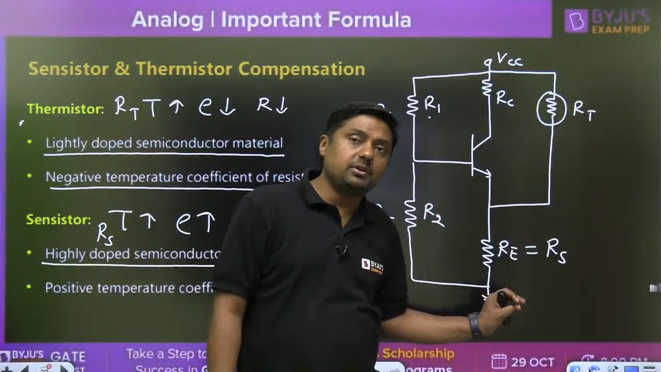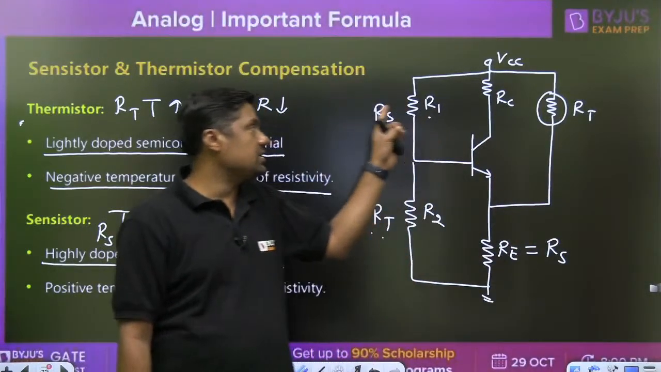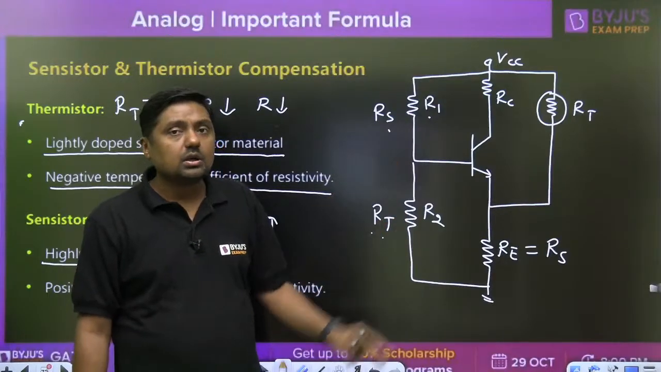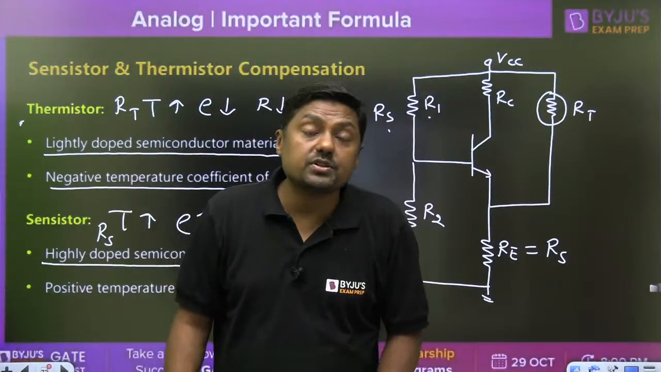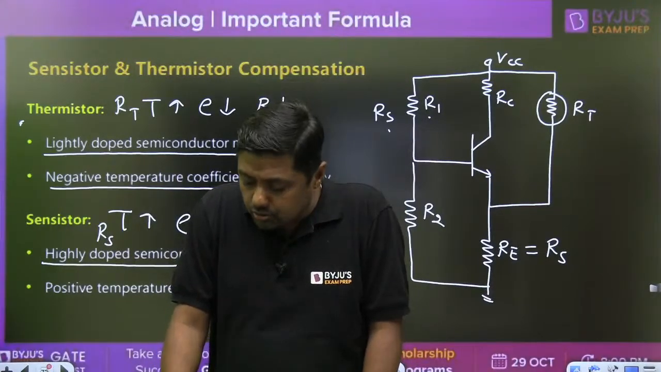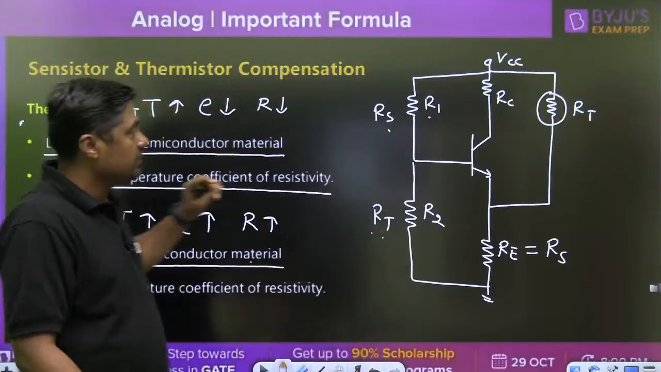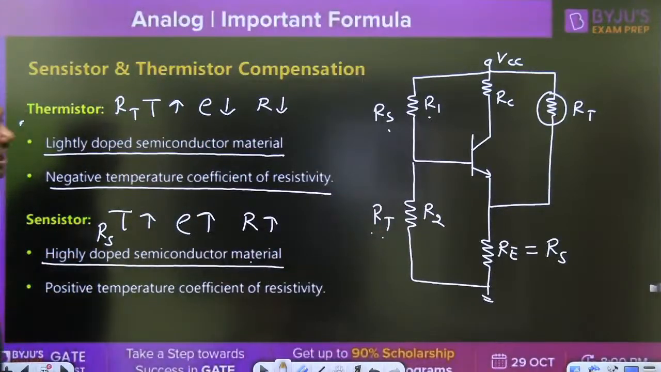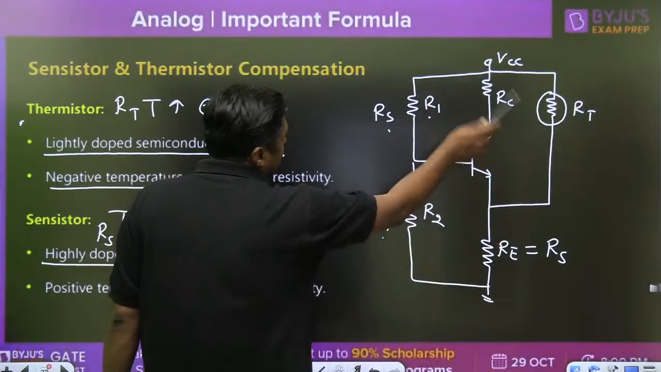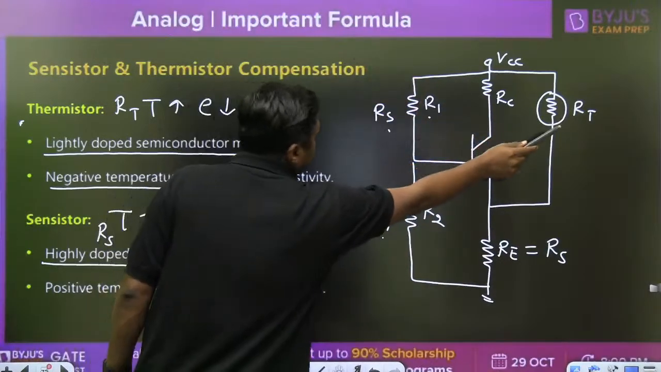The emitter resistance is a sensistor. It should be replaced by what? Sensistor. And this should be replaced by what? Thermistor. So that is called the thermistor and sensistor compensation technique. No doubt they will not ask you the values and so on. They will ask you what the replacement is. So R1 is replaced by a sensistor. R2 is replaced by a thermistor. RE is replaced by a sensistor. RT is the thermistor.